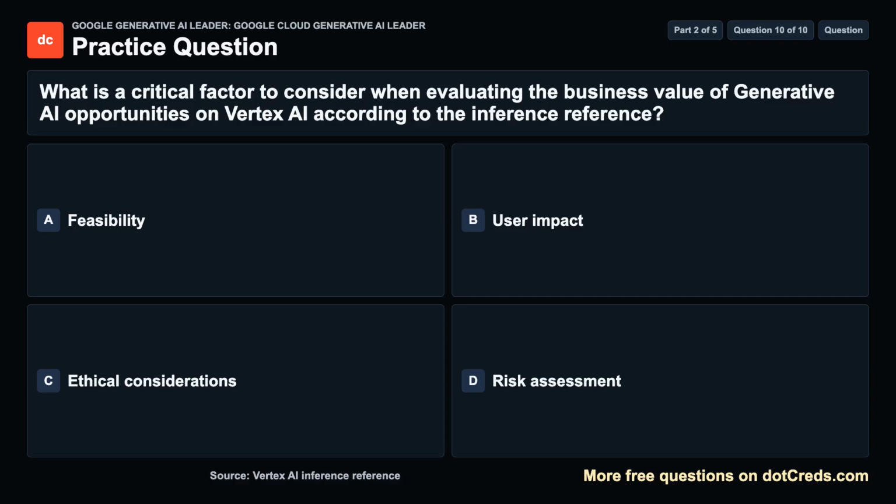Question 10. What is a critical factor to consider when evaluating the business value of generative AI opportunities on Vertex AI according to the inference reference? A. Feasibility. B. User impact. C. Ethical considerations. D. Risk assessment. Take a moment, then we will review the answer.